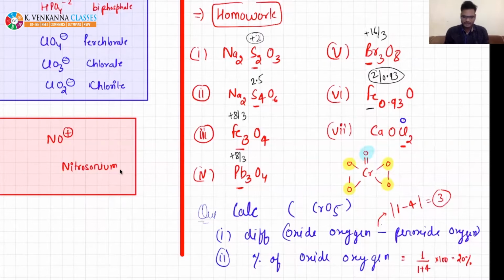Right. So I will discuss all of them, but if you see here, it is 16/3. Yeah, that's okay, beta. This is 2.5. This is 2.93. 8/3. 8/3. Here it is 0. How is it possible?